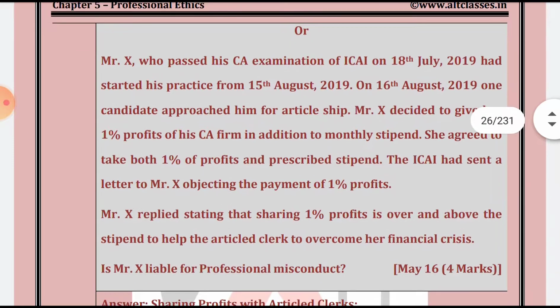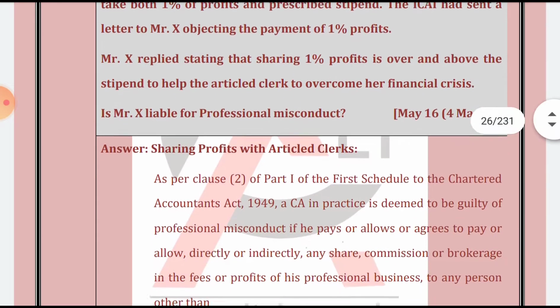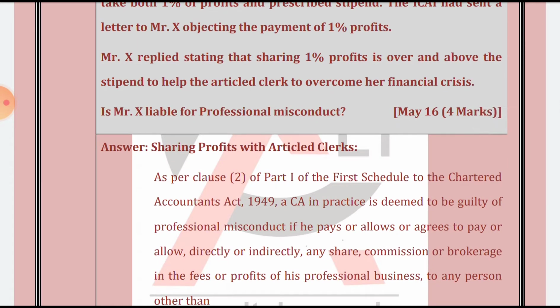A second question to that: Mr. X passed his examination, the same concept basically, on 18th and started his practice on 15th August 2019. On 16th August, one of the candidates approached him for articleship. Mr. X decided to give her 1% of the profit of the CA firm in addition to the monthly stipend, and she agreed to take both. The ICAI sent a letter to Mr. X objecting to the payment of 1%. X replied that he is providing 1% of the profit over and above the stipend to help the article clerk overcome the financial crisis. Is Mr. X liable for professional misconduct?